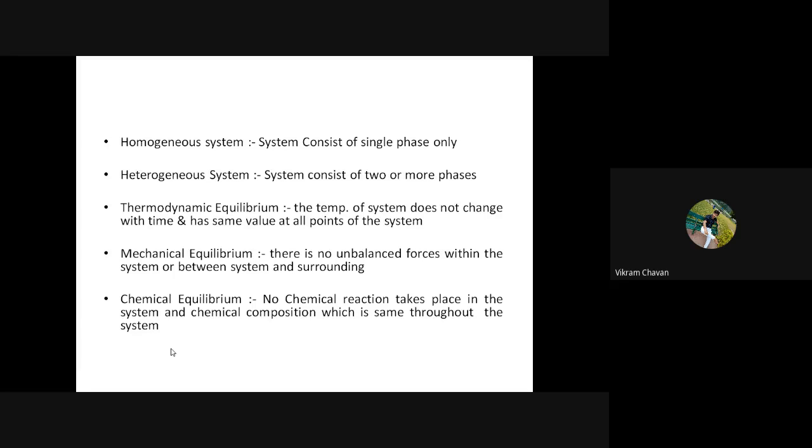And for chemical equilibrium, there will not be any chemical reaction within the system, and the composition of the system remains constant throughout. If you check the chemical composition at one position and at another location and get a similar composition, and there is no time-lapse chemical reaction in the system, then that system is considered a chemical equilibrium system.